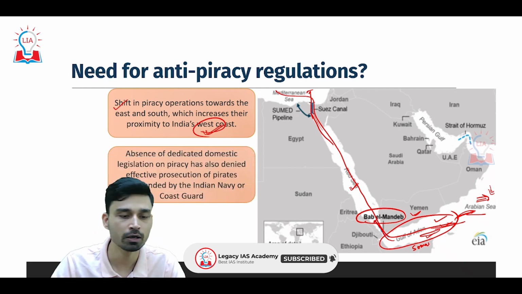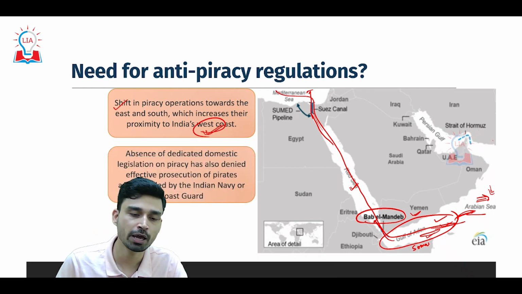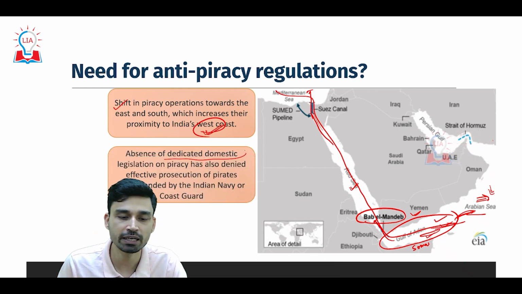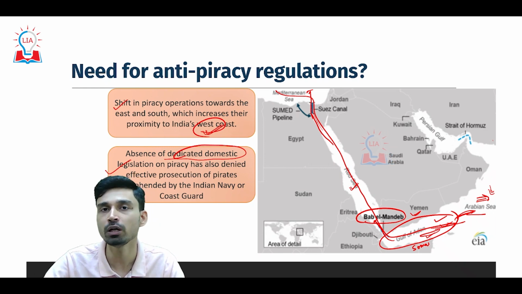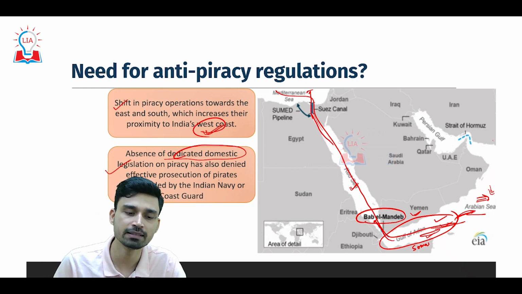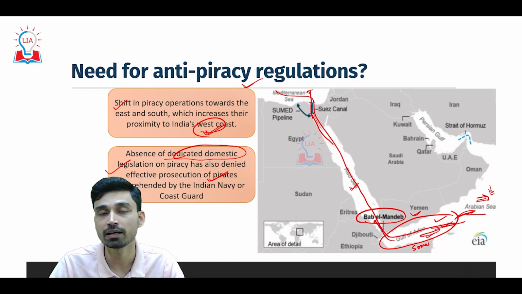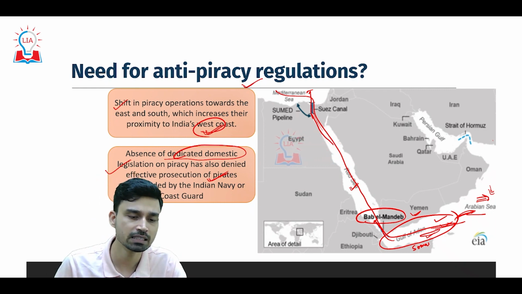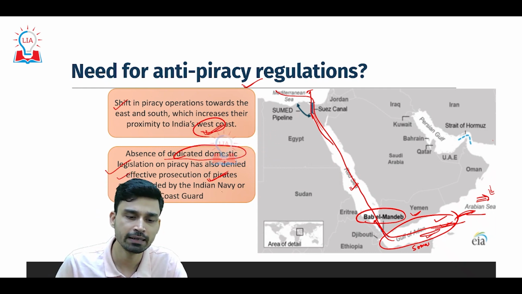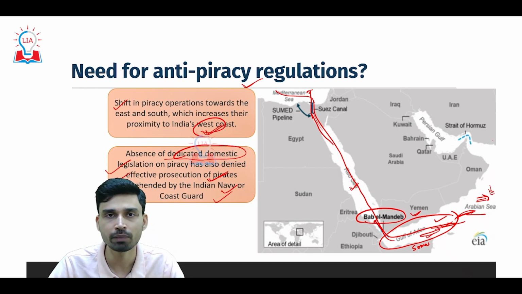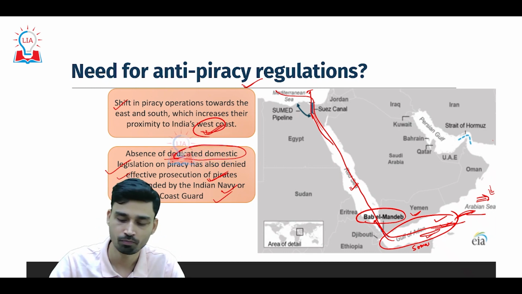And it is in this context that there is an absence, as we discussed before, of dedicated domestic legislation on piracy. Our current law, the IPC section, can only handle piracy activities up to 12 nautical miles from India's coast. So there is an urgent need for anti-piracy laws for the high seas regions to be passed, so that if any person or group of persons are involved in piracy related activities, the Indian Navy or Coast Guard can apprehend them and the judiciary of India can prosecute them.